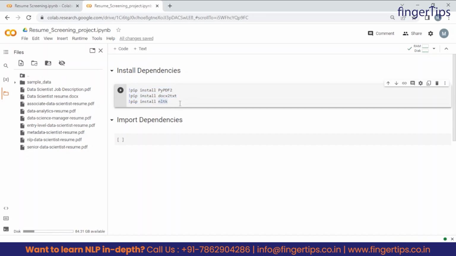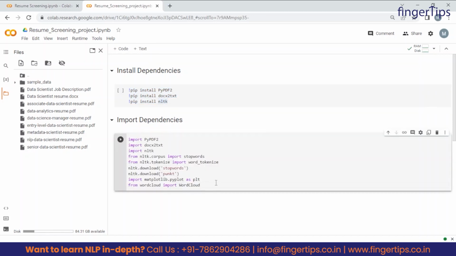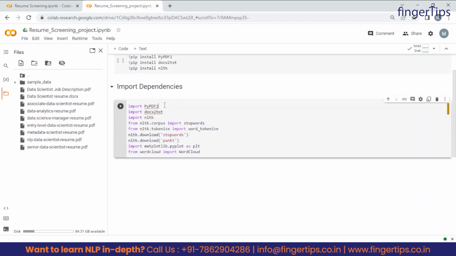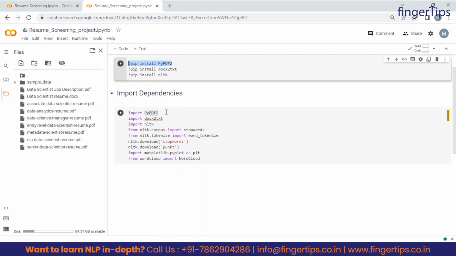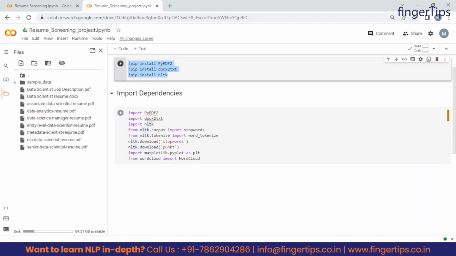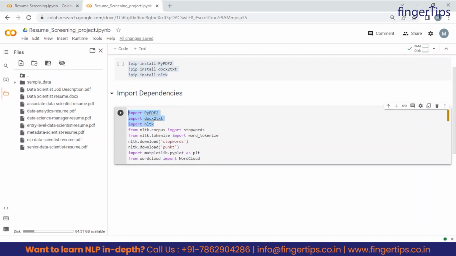So let's now import these libraries. So these are some libraries which we need to import for our particular project. The first one is import PyPDF2. We have already seen what the use of this is. This is used to handle PDF files. Then the second one, docx2txt, this is used to handle docx files, right? Then we have imported this file, right? So we have installed these three libraries first, and we have also imported these libraries. So let's now understand all these libraries which we are importing.